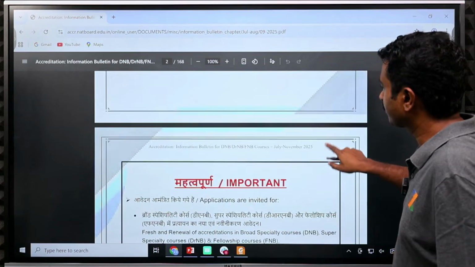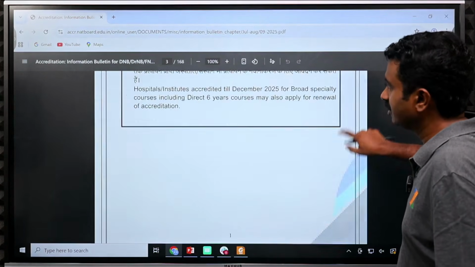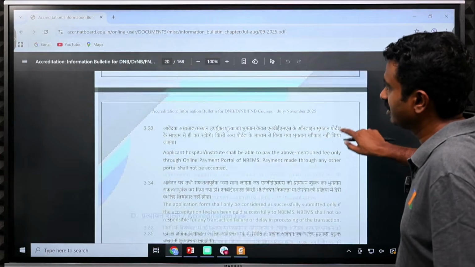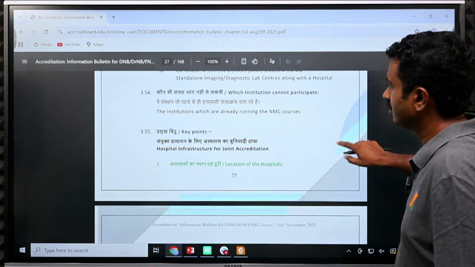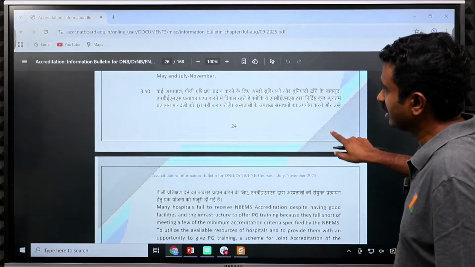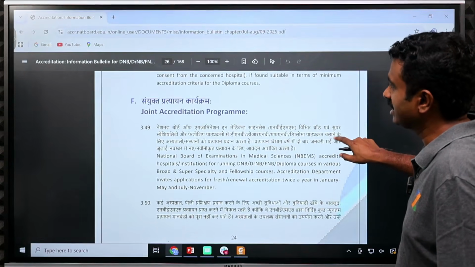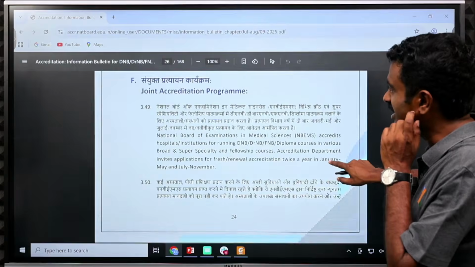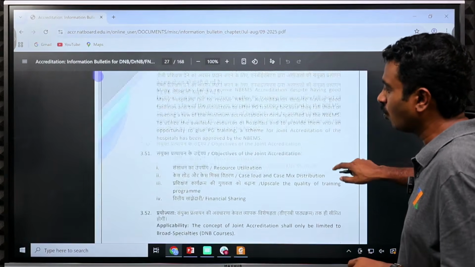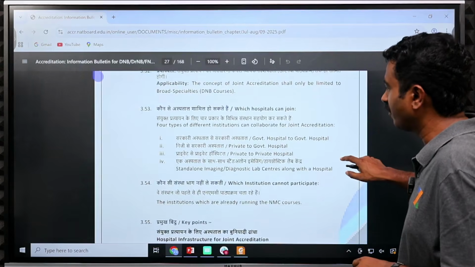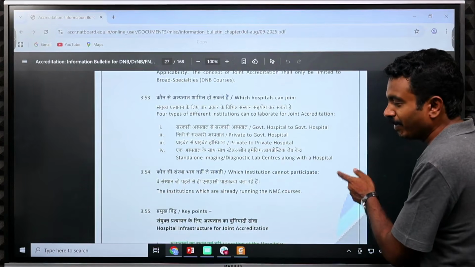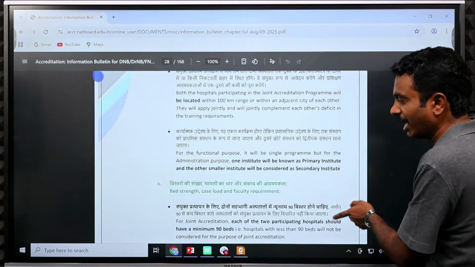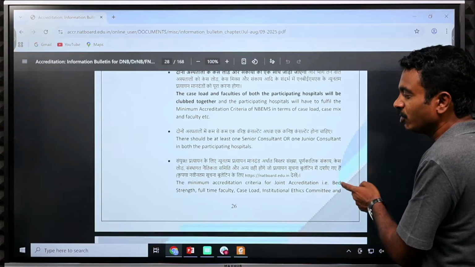If you go to page 26 or so, I think we'll just have a look at it. Go to page 26 or so, and you will be able to see the entire information on what a joint program is, how it is offered, how it works if it is a diagnostic lab, and how the rotation happens. Everything is available over here. You can have a look at it.